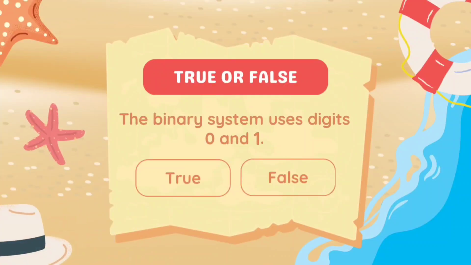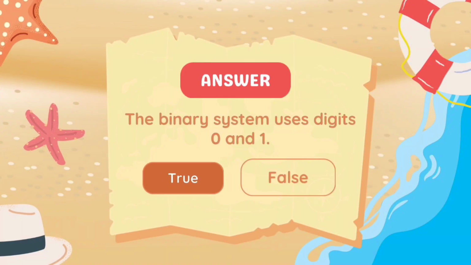True or false? The binary system uses digit 0 or 1. Is it true or false? The answer is true. Binary system uses digit 0 and 1.